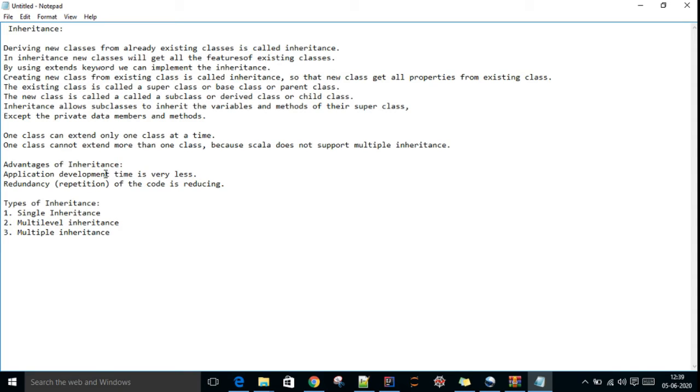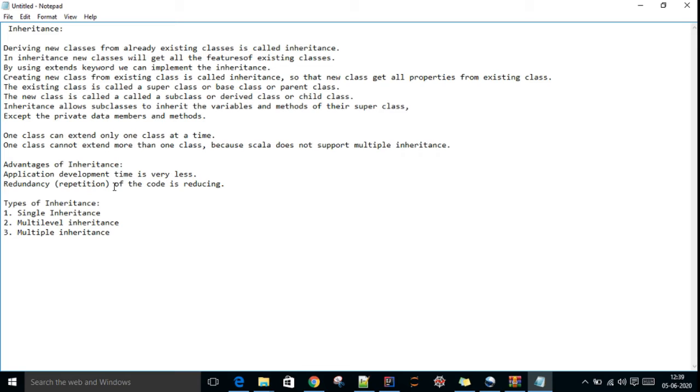So what is the advantage of inheritance? Application development time is very less. If there is a requirement to create two classes where many methods or variables are the same as one another, we create them only one time, so the development time will be very less.